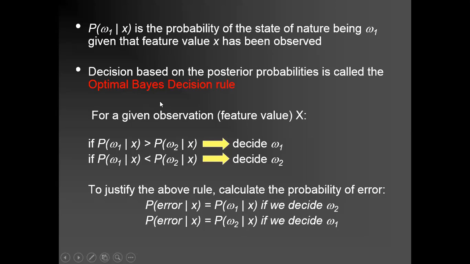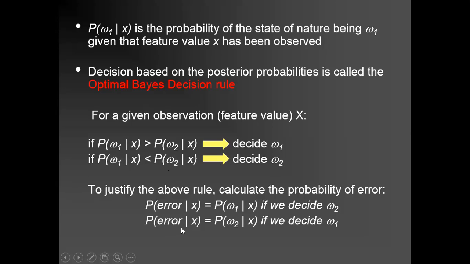This is also called the optimal Bayes decision rule. If the posterior probability of W1 is greater than the posterior probability of W2, we take W1. And if the posterior probability of W1 is less in comparison to W2, then we decide W2.